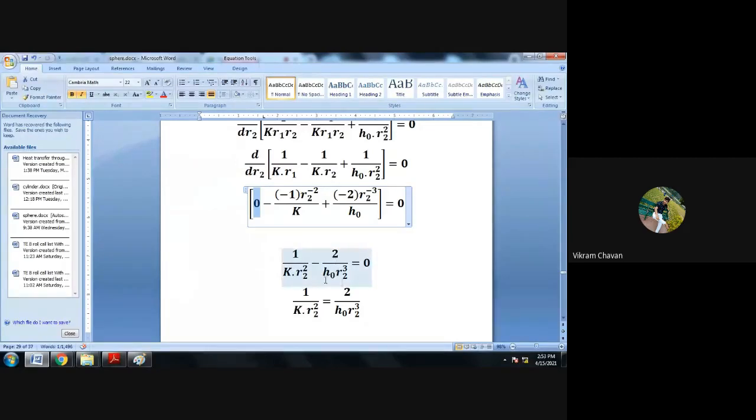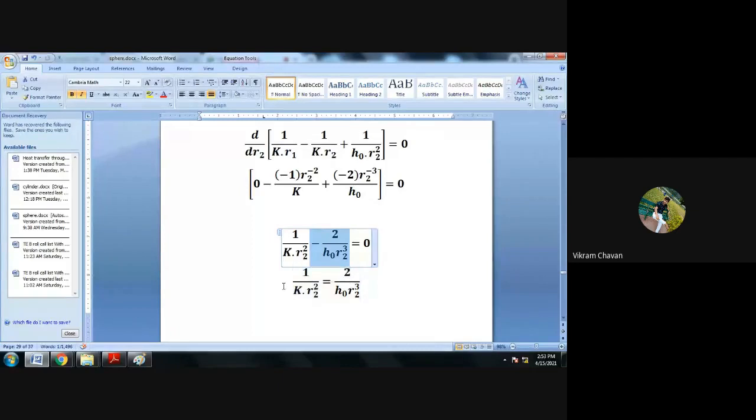Now next, what we have done is shifted this minus 2 divided by H0 multiplied by R2 cube to the right hand side, and we have kept 1 upon K R2 square on the left hand side. So this minus 2 divided by H0 multiplied by R2 cube will become plus 2 divided by H0 multiplied by R2 cube.